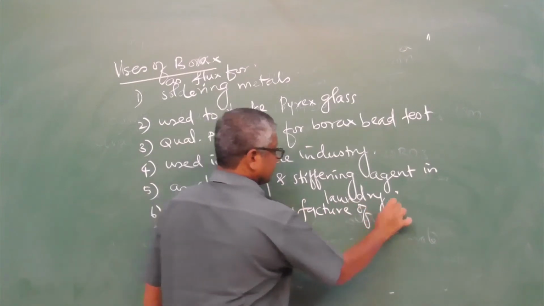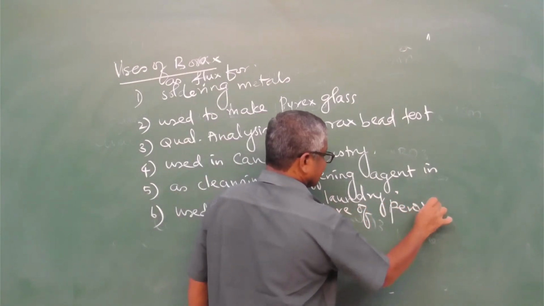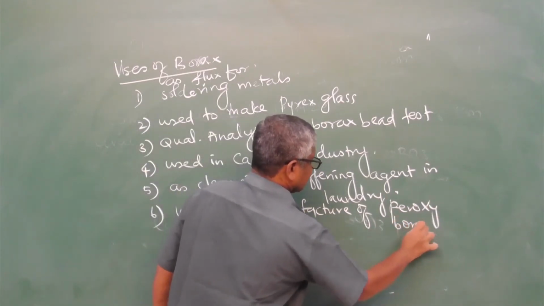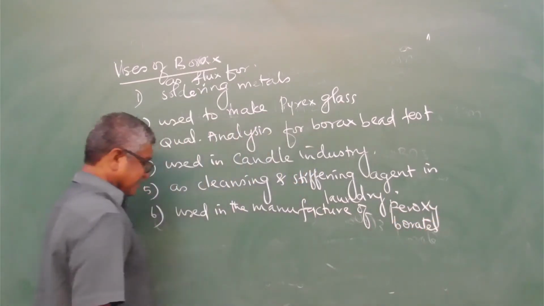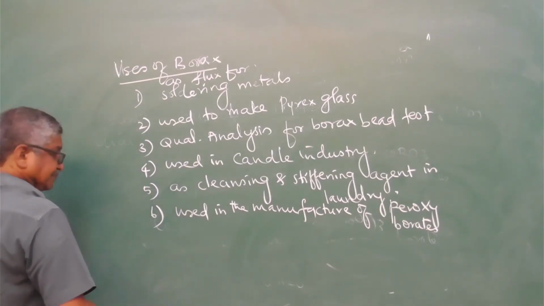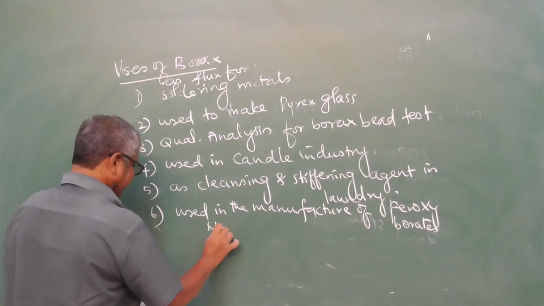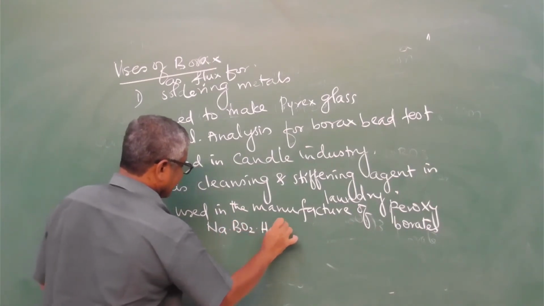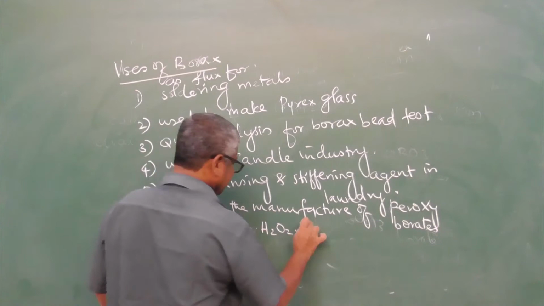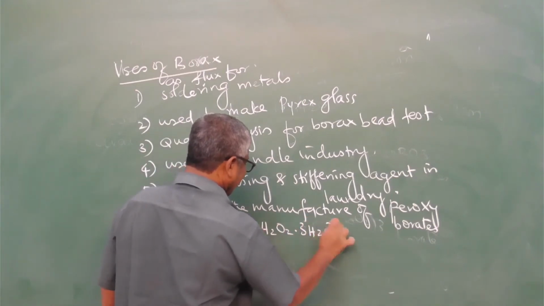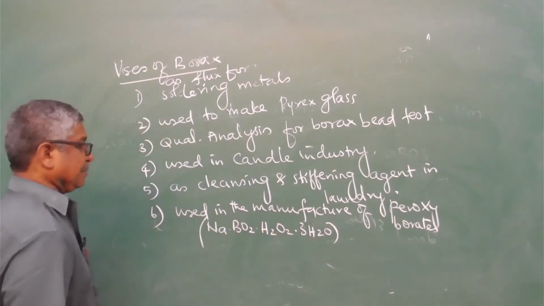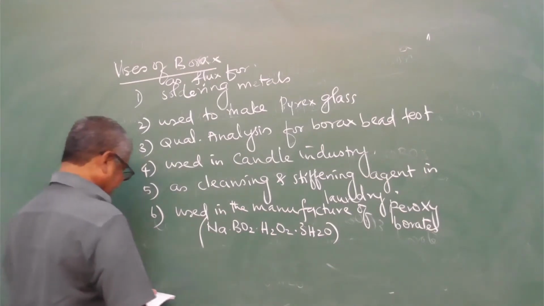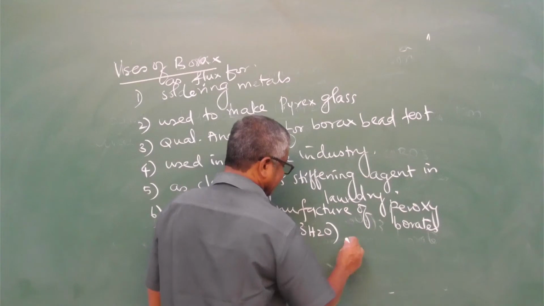The formula of peroxyborate is NaBO2·H2O2 trihydrate. Peroxyborate is an important cleansing and bleaching agent.